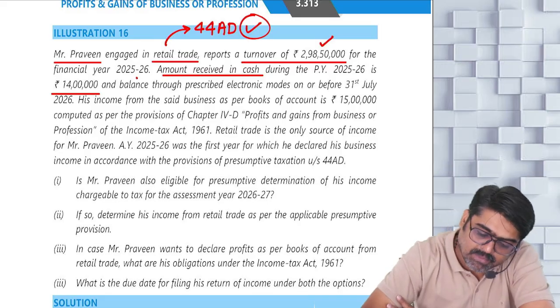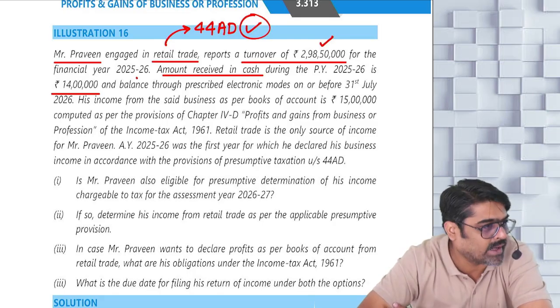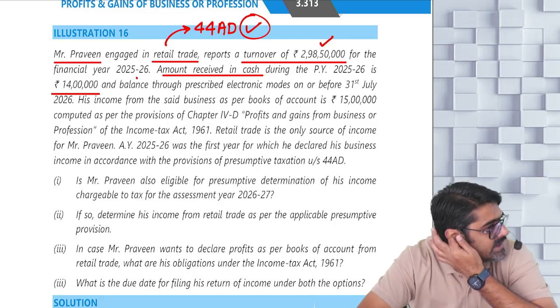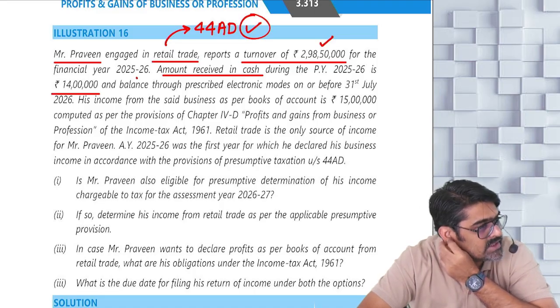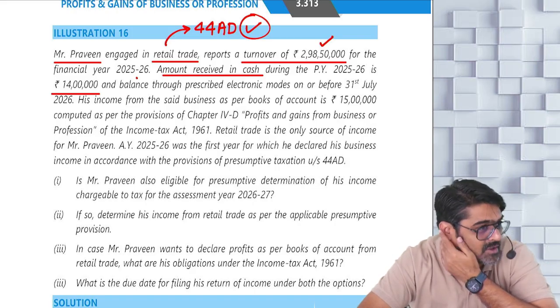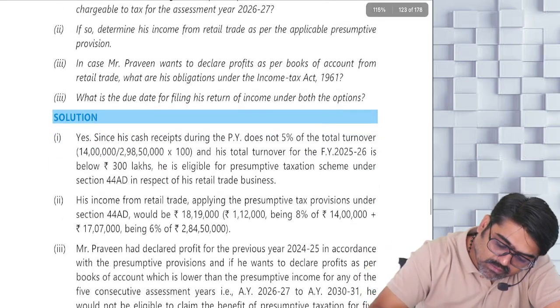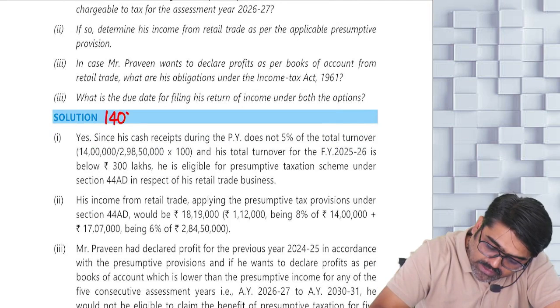Next one, and the balance through prescribed electronic modes. Oh my God, out of 298.50, he is receiving how much? 14 lakhs in cash and balance in prescribed modes. So on the turnover which he will receive in prescribed modes, 6% of that. And for this 14 lakhs, 8%. Yes or no? So do one thing. On 14 lakhs, calculate 8%.